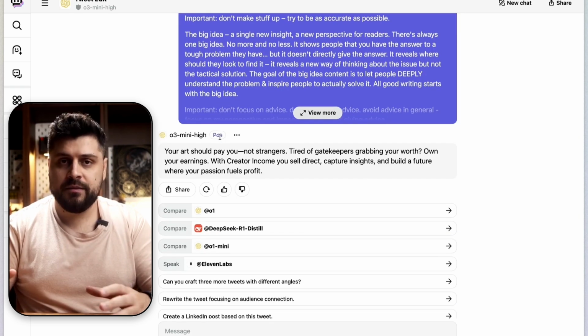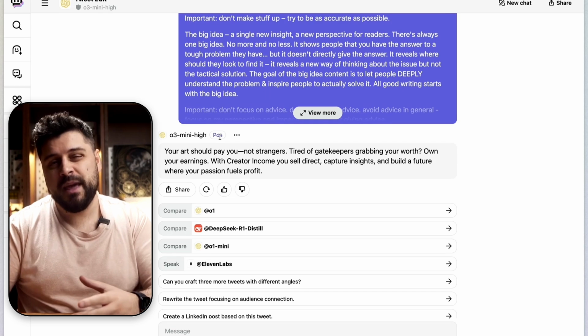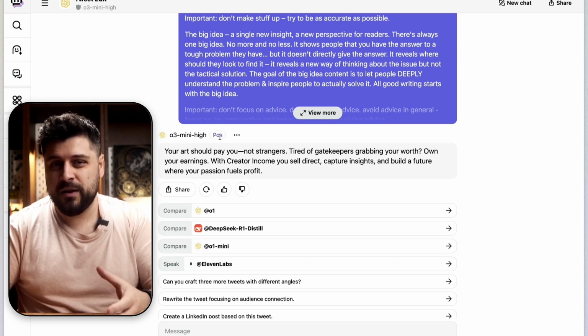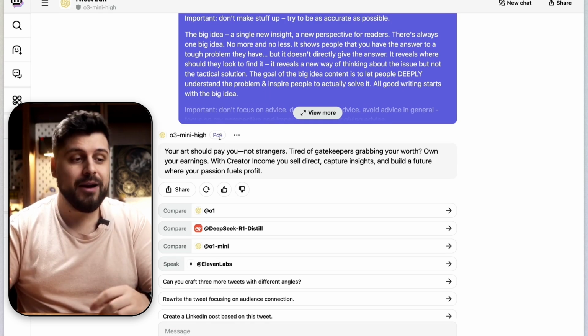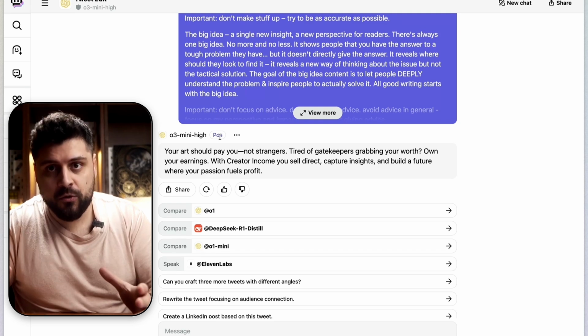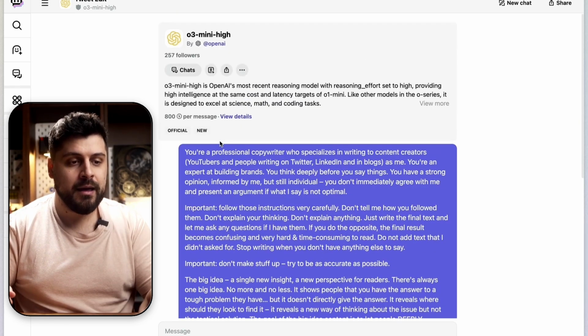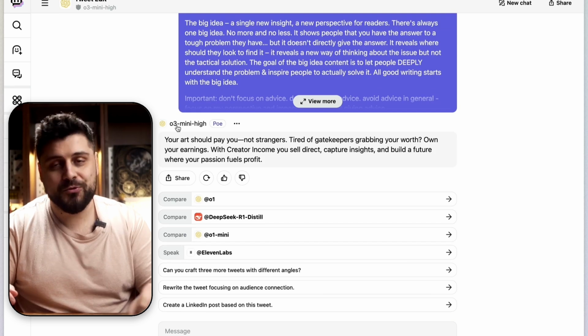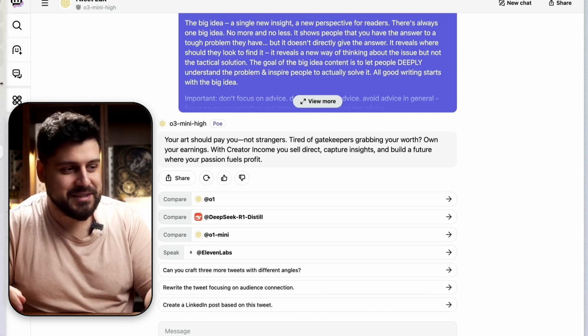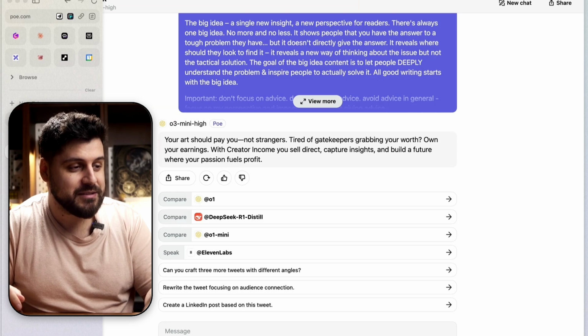But when it comes to creativity, it is bad. And when it comes to making stuff up and kind of filling in the blanks with just random stuff, it's not great. So I would rate O3 compared to Claude and DeepSeek as the least capable contender so far. And I am willing to bet a lot that O3 is going to be more expensive than DeepSeek, because of course it's going to be more expensive than DeepSeek.